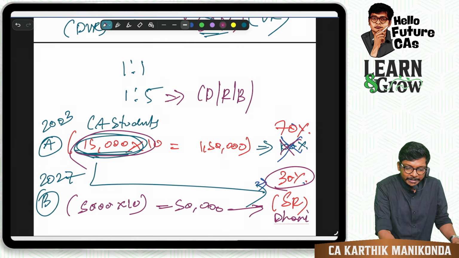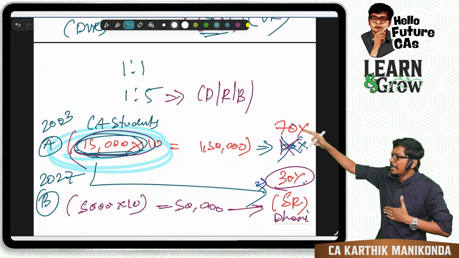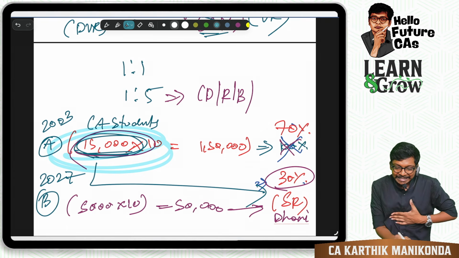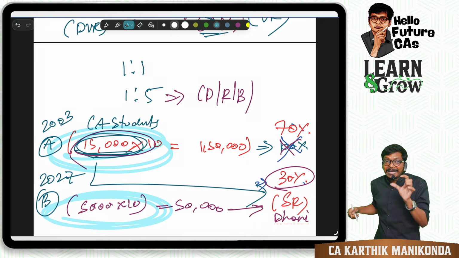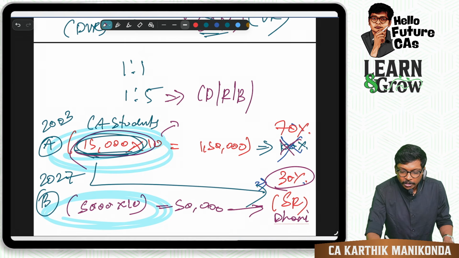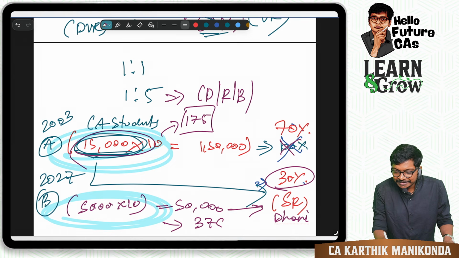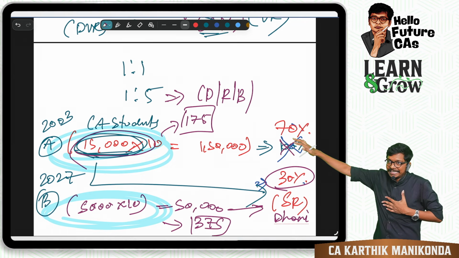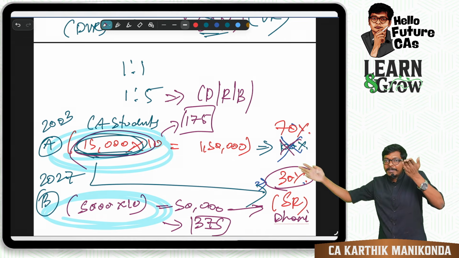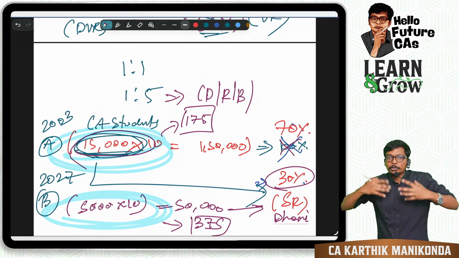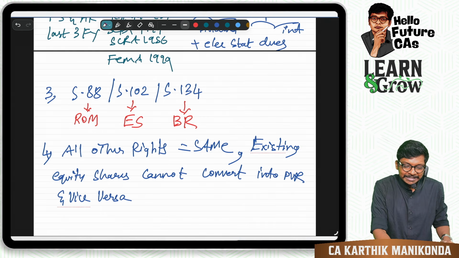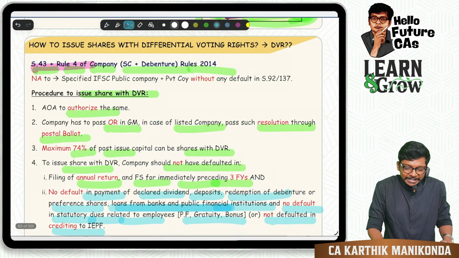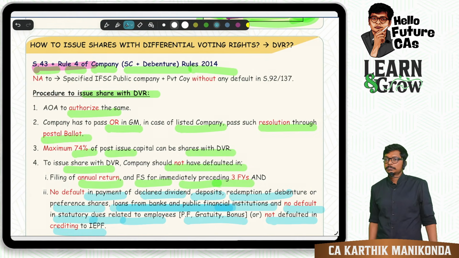That means what will happen? This share also will be available in the stock exchange to buy. This share also will be available in the stock exchange to buy. But the market price of this share, for example, if it is 175 per share, this share can be, let's say, 375, because it's the same share but with more voting power. So more price in the market. Easy to track. Are you getting it? All of you with me, guys? That's it. With this, logically, everything is done.